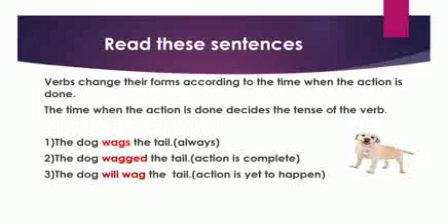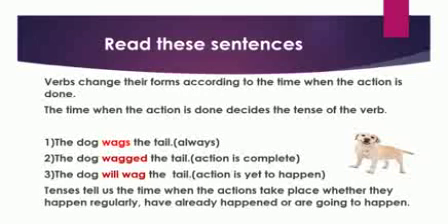Verbs change their forms according to the time when the action is done. The time when the action is done decides the tense of the verb. Tenses tell us the time when the actions take place, whether they happen regularly, have already happened, or are going to happen.